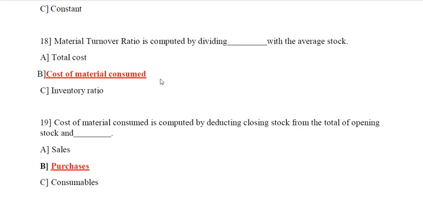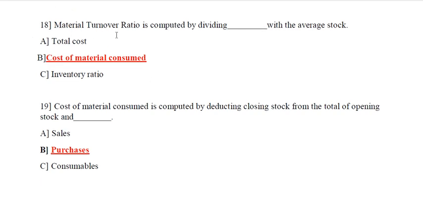Question number 18. Material turnover ratio is computed by dividing dash by the average stock. Options are total cost, option B cost of material consumed, option C inventory ratio. So the correct answer is option B, cost of material consumed. So material turnover ratio is computed by dividing cost of material consumed by the average stock.